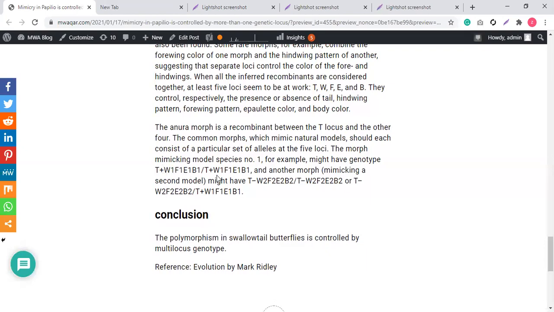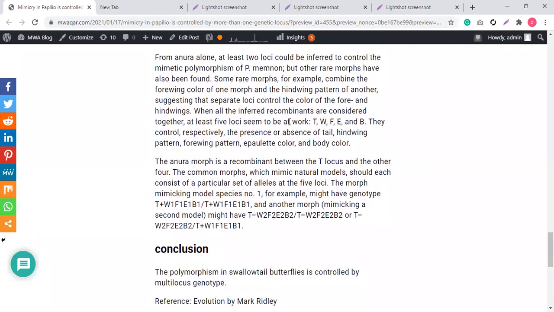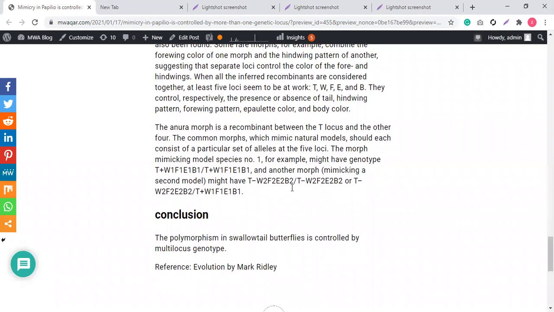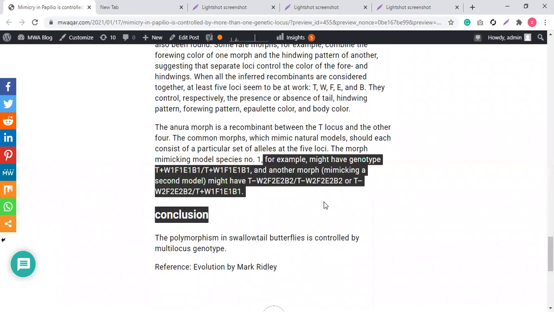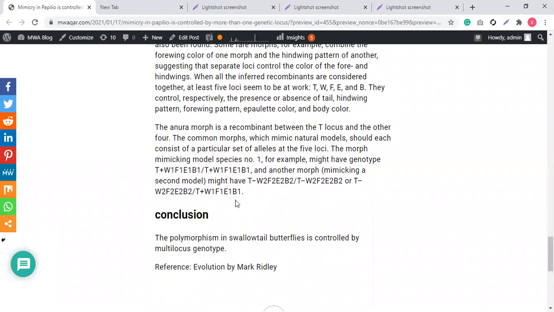You don't need to memorize this combination. You just need to have the concept. You just need to write this. If you don't remember this, don't worry about it. This is just an example. For example, the genotype might have this combination. This is number one: T plus means tail is present. W1 is maybe any other color. F1, E1, B1. Forewing and hind wing patterns are basically controlled by these loci genes.